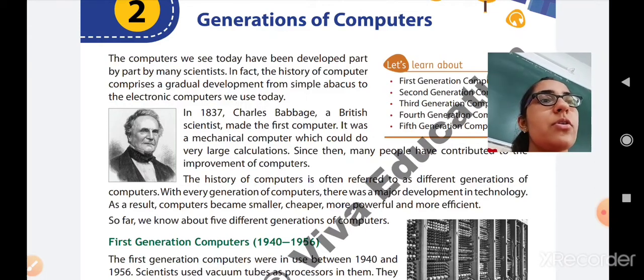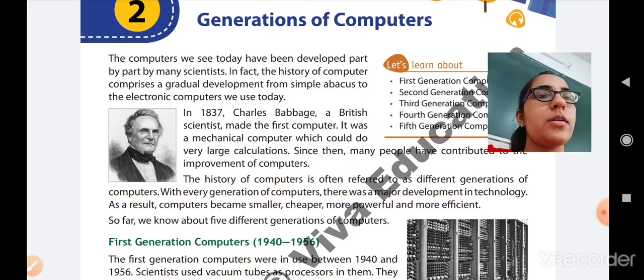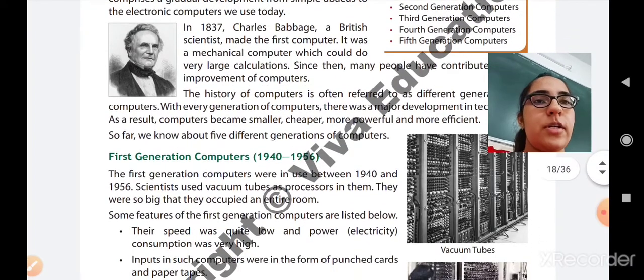So as the time passes on, the computers have become smaller, cheaper, more powerful and more efficient. So far we know about 5 different generations of the computers. It means that there are 5 generations of the computer. So first we will move further to the first generation computer.